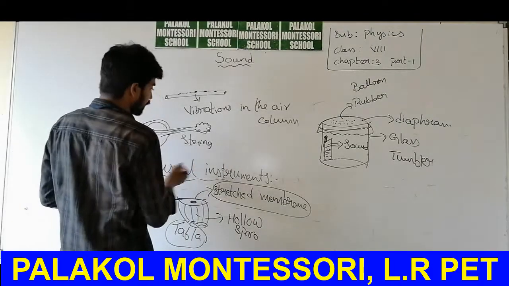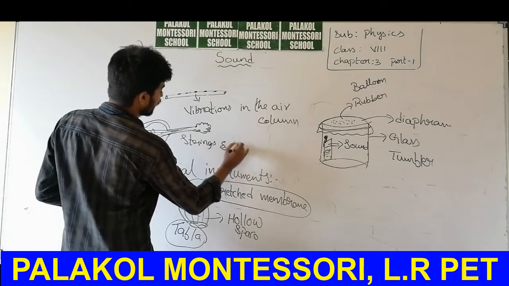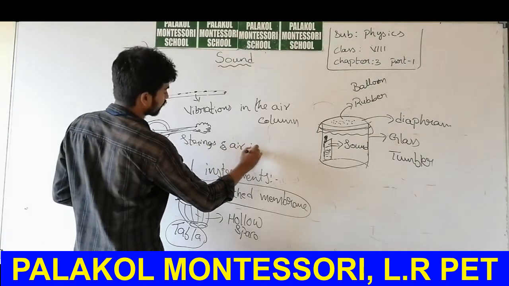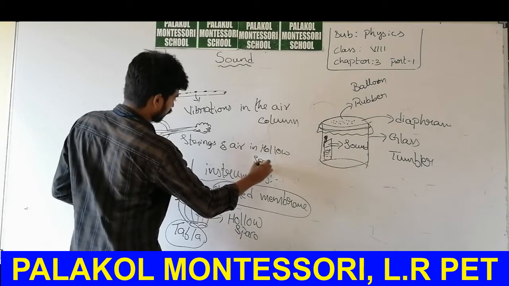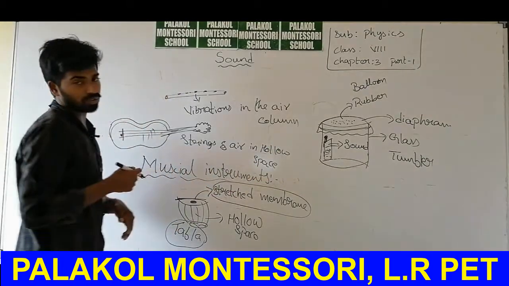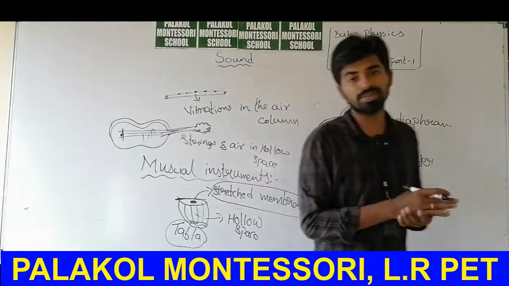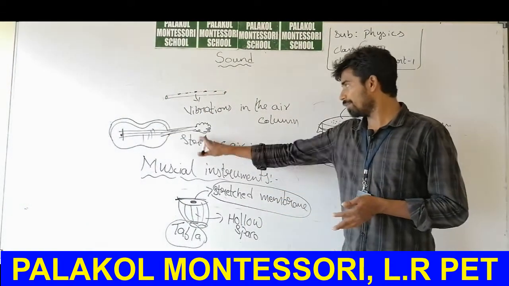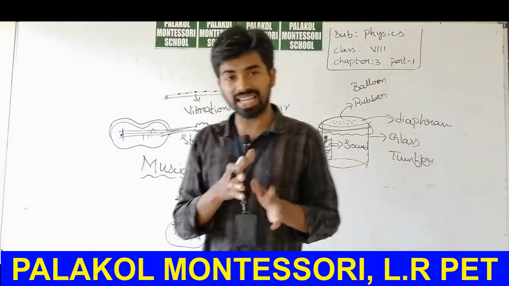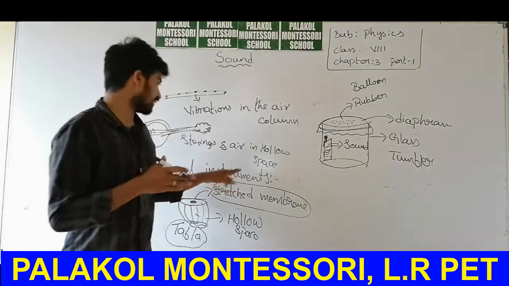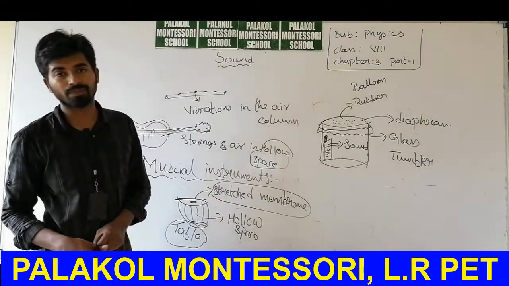So here the vibrating part is the strings and again the air in the hollow space. The air vibrates and produces the sound. So in that way, not only vibrating objects, some musical instruments create vibrations in the air present in the hollow space and produce the sound.